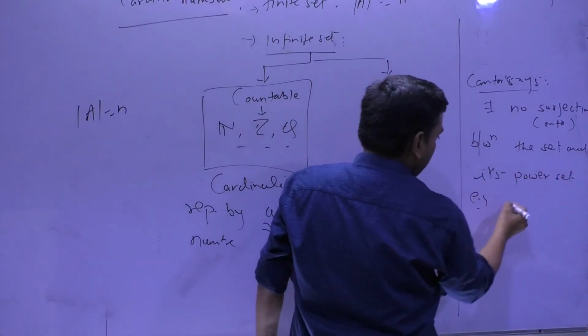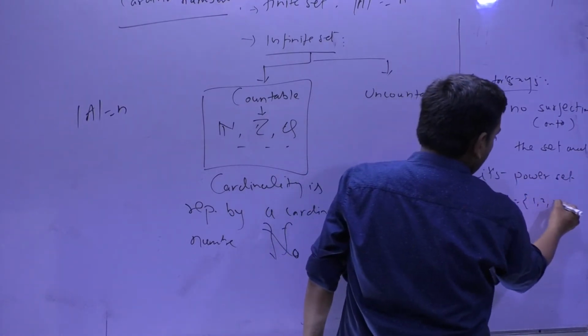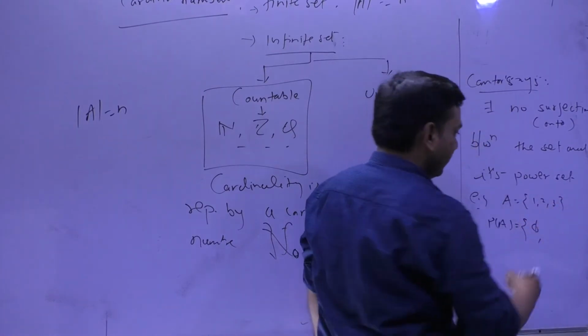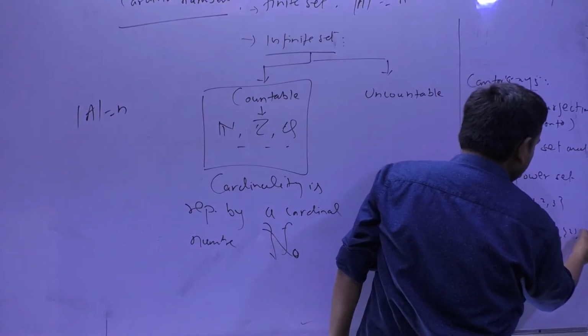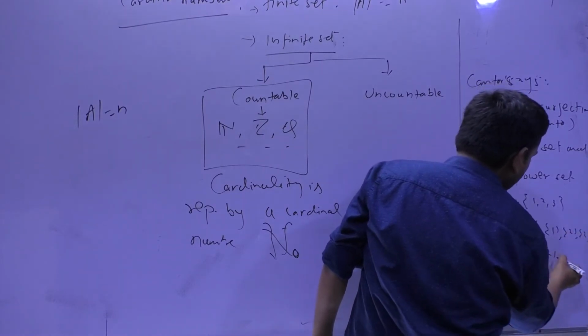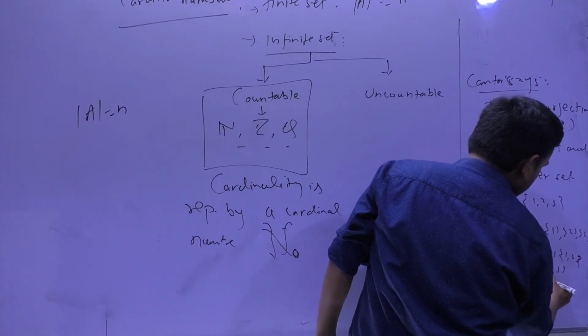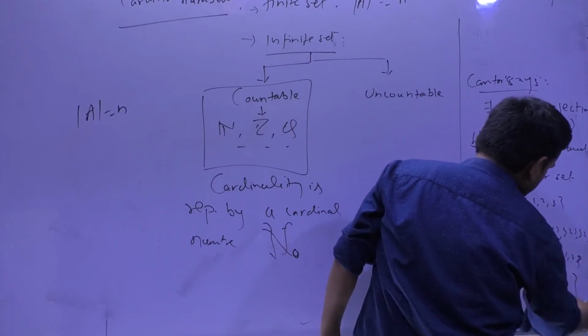So for example, if A is {1, 2, 3}, what will be the power set of A? The empty set, {1}, {2}, {3}, {1,2}, {1,3}, {2,3}, and {1,2,3}.